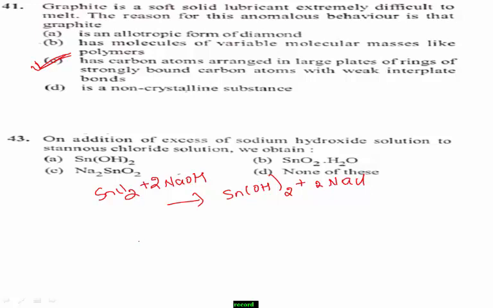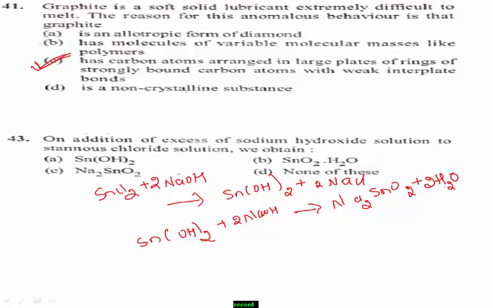And I also write another reaction: stannous hydroxide, when it is again treated with sodium hydroxide, forms Na2SnO2 plus 2H2O. If you write this reaction, the right answer for this question is Na2SnO2, because it is formed on the product side. Option C is the right answer.